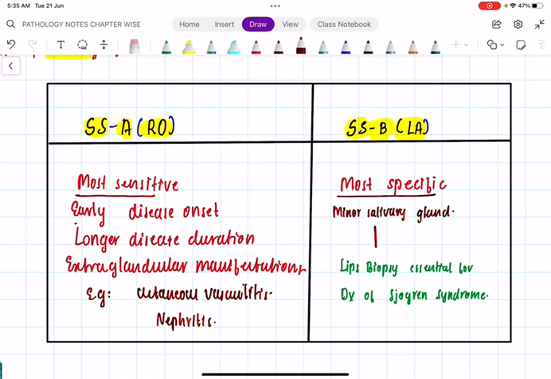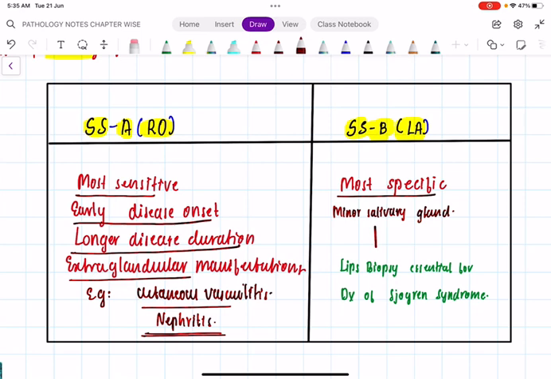Then SSA is associated with what? Early disease onset. How do you remember early disease onset? A comes first, alphabet A followed by B. So early disease onset, then longer disease duration and extraglandular manifestations, for example cutaneous vasculitis and nephritis. Okay, I told you,